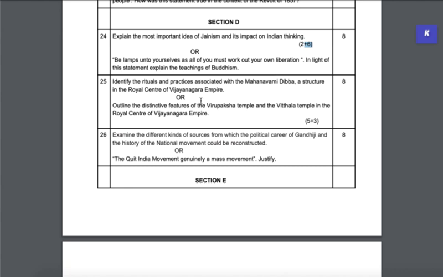Then question number 25, you have Mahanavami Dibba again, which has come multiple times in the board exams, and Virupaksha temple and Vithala temple in the royal center of Vijayanagar. So distinctive features of these 2 temples. Again, this is a new question. This has not come in the past, but definitely both the questions are from Vijayanagar.